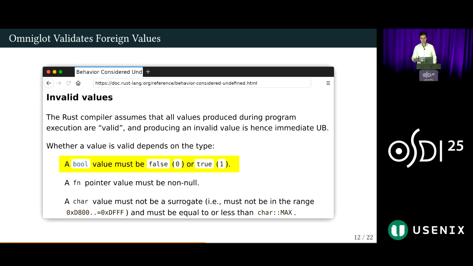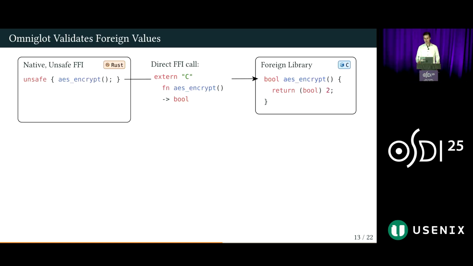If we look at the Rust reference, we see that the Boolean invariant is just one example of the many invariants that Rust places on its types. For each such type, it might be that a foreign language does not have a corresponding type, that its corresponding type has slightly different semantics from the Rust type, or that a foreign library is simply buggy and does not adhere to even its own language's requirements. Whatever the cause of the type mismatch in the previous example, it demonstrates that using Rust's native unsafe foreign function interface with incorrect foreign libraries or bindings exposes programs to risks, even if the libraries it interacts with are themselves memory safe. Omniglot interposes on this interface to catch and prevent such issues before they can manifest in undefined behavior.